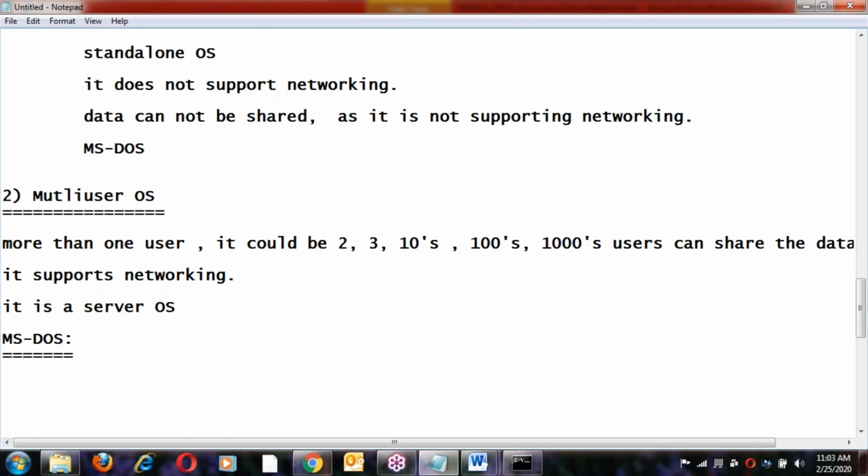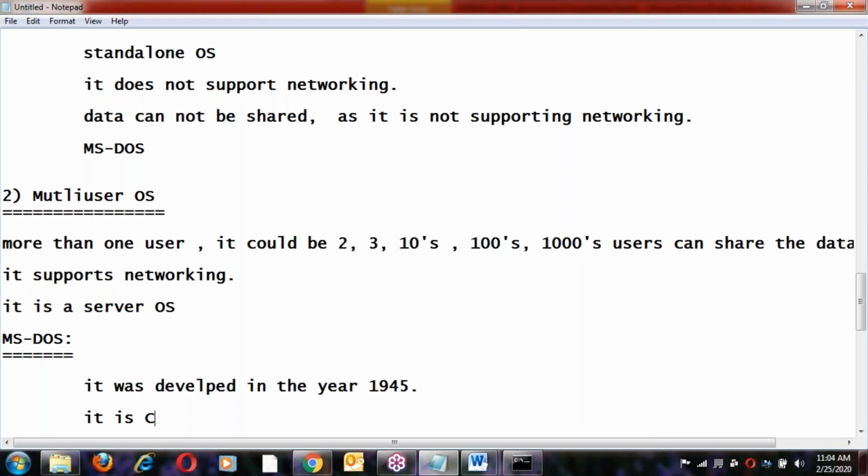MS-DOS, Microsoft Disk Operating System. It was developed in the year 1945. This is from Microsoft. Okay, next.